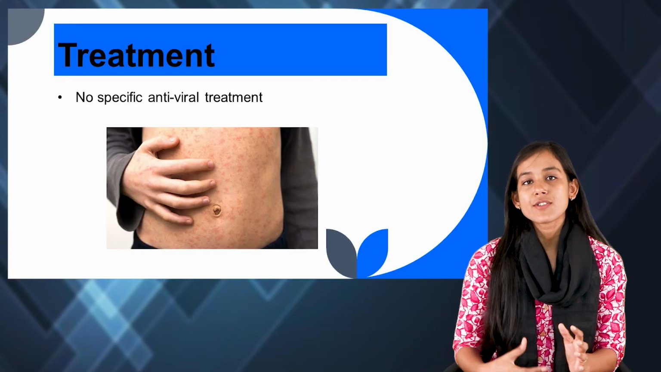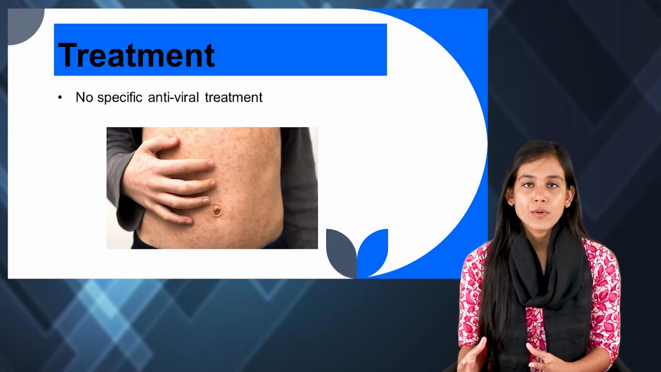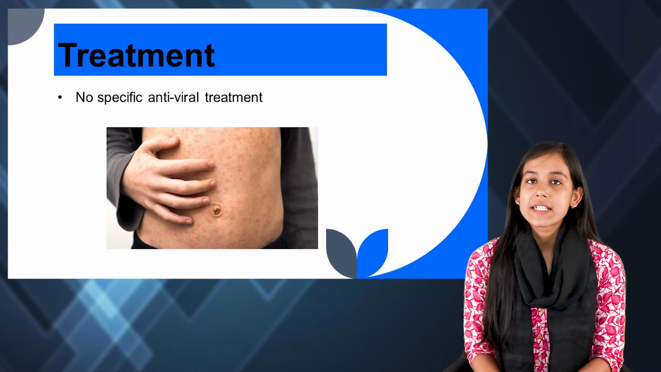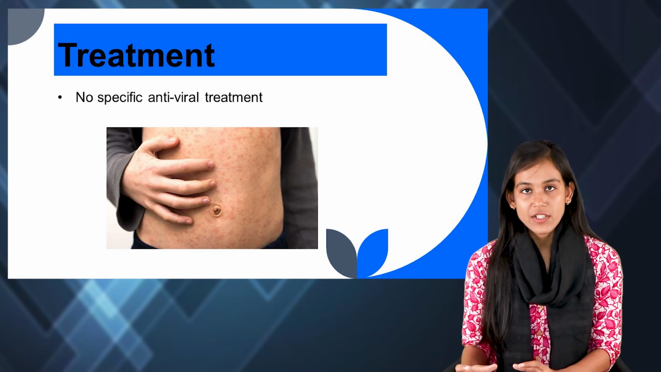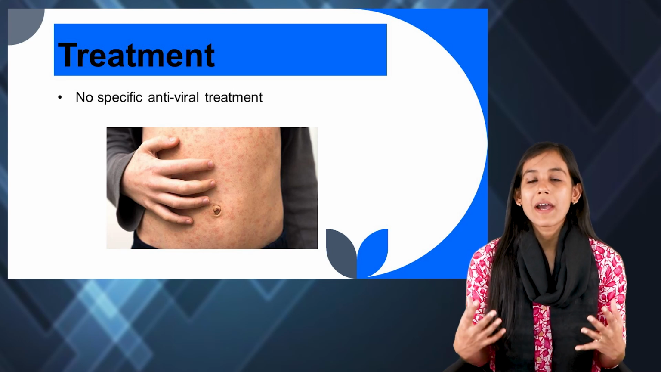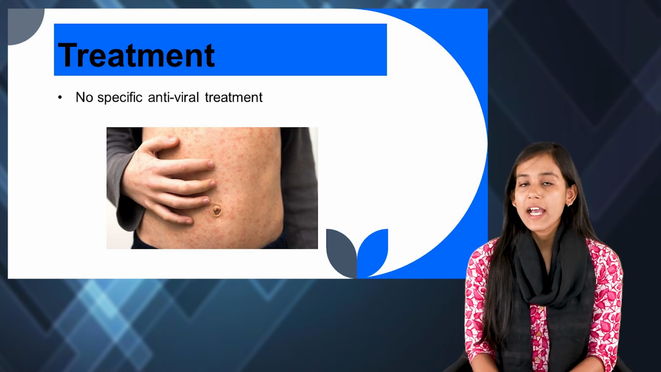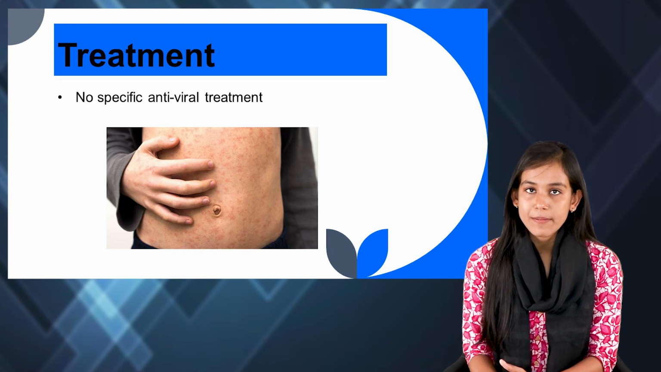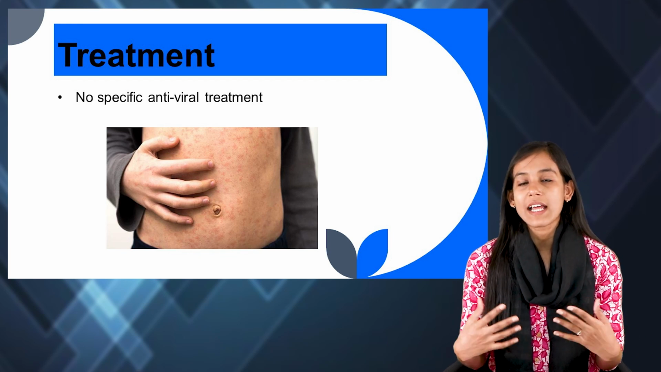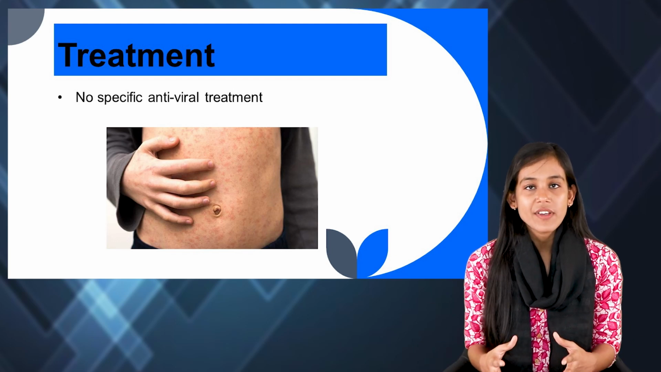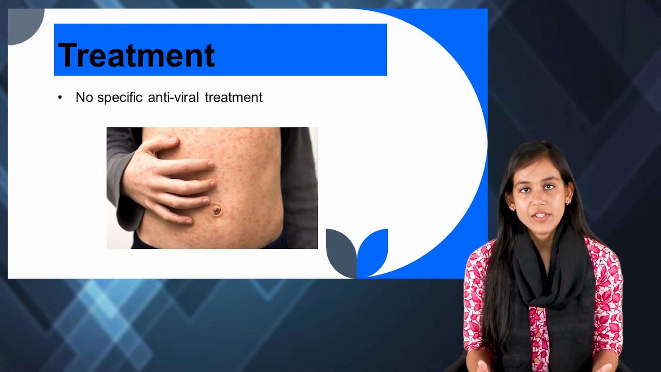Next, let us talk about the treatment. If we already have someone who is infected with measles, then apart from the preventive measures we take to stop the spread of infection, what are the treatment measures we will take to manage the condition? Here we don't have any specific antiviral treatment. If the child has already got measles, we don't have any specific treatment for measles, but all we can do is supportive treatment.